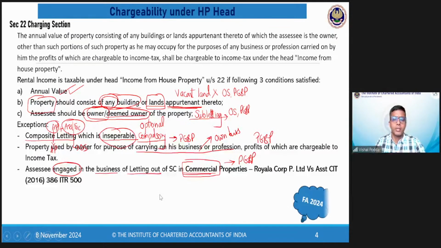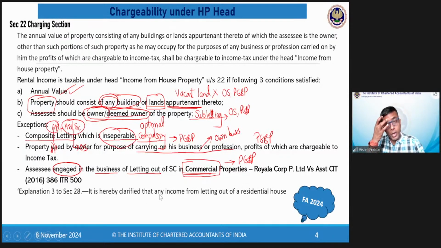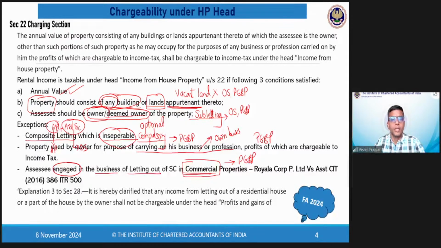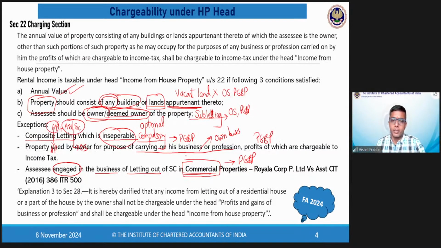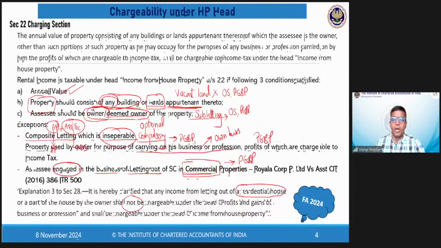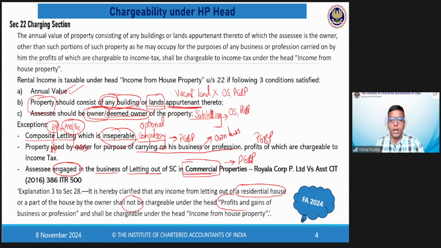However, if it is a residential property which you have given on rent and giving on rent is your business, in that particular case, as per the latest budget, that has already been passed, this rent of a residential property will not be covered under the head business. It has been specifically excluded from there and it has been included under the head house property.